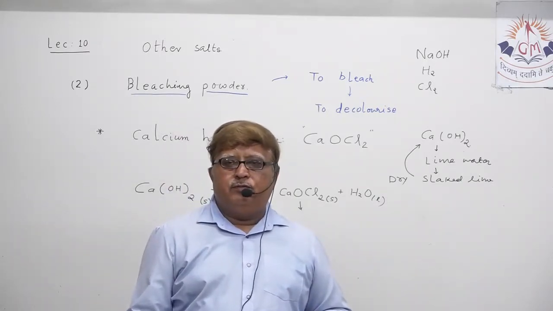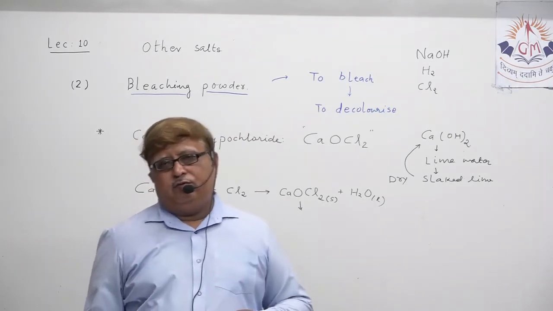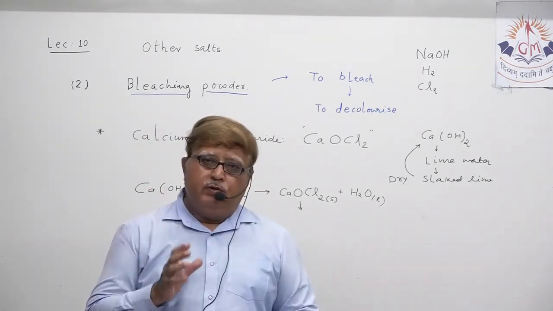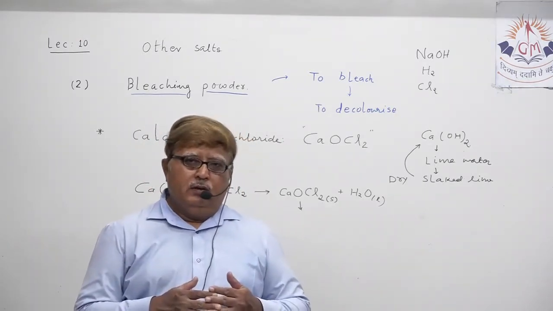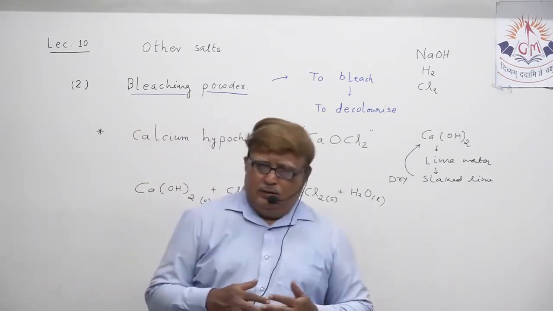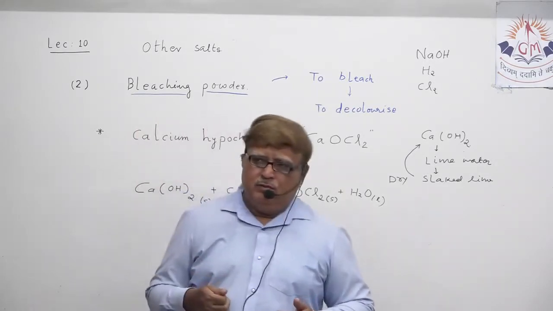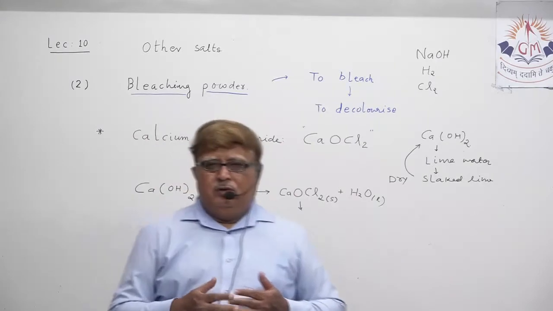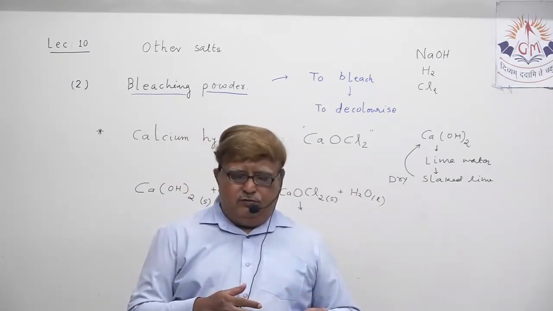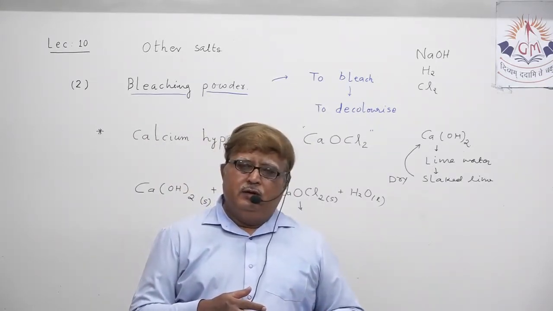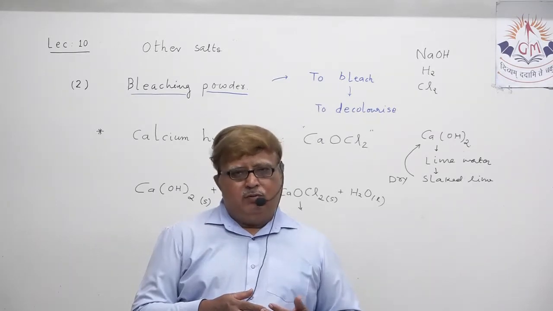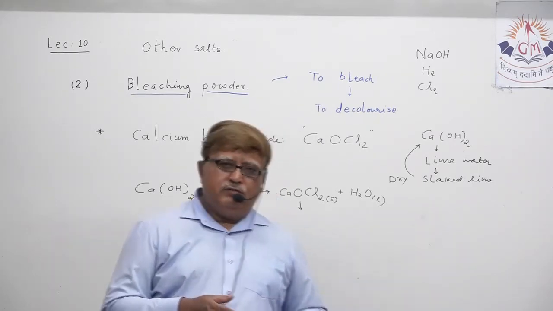in the paper industry. In the paper industry, what happens is, when pulp is prepared, mostly in earlier times wood pulp was the best way for preparing paper, but it is not the case today.